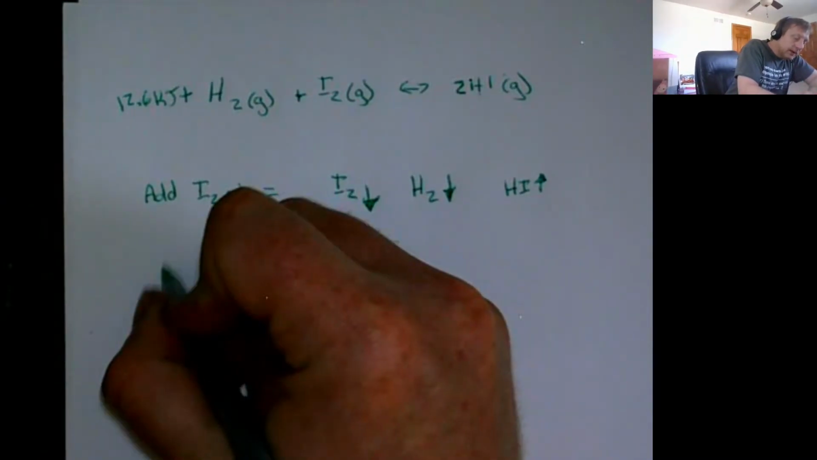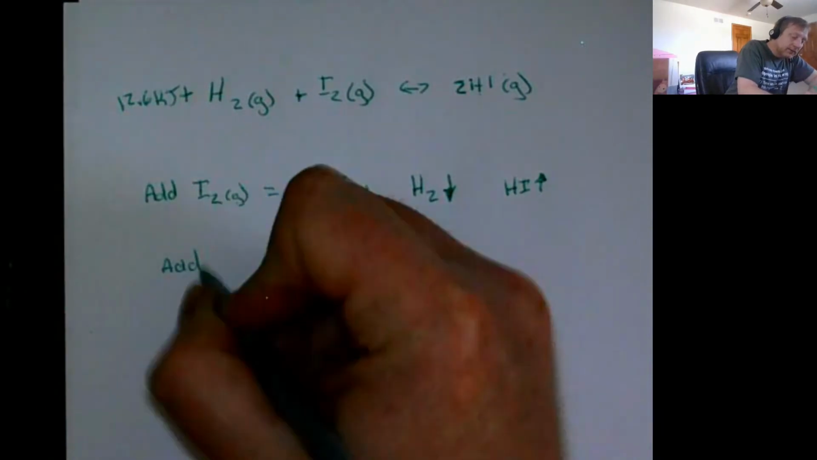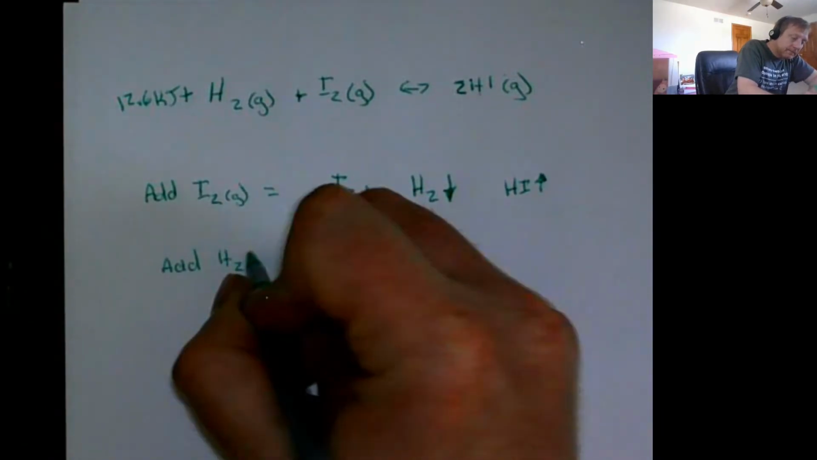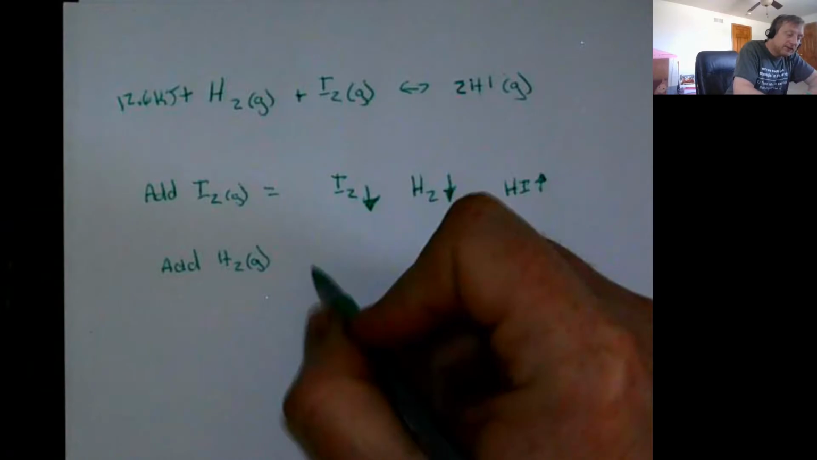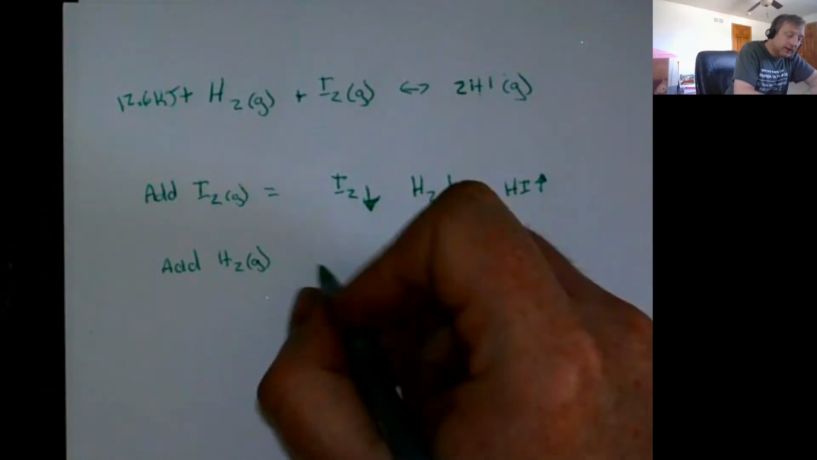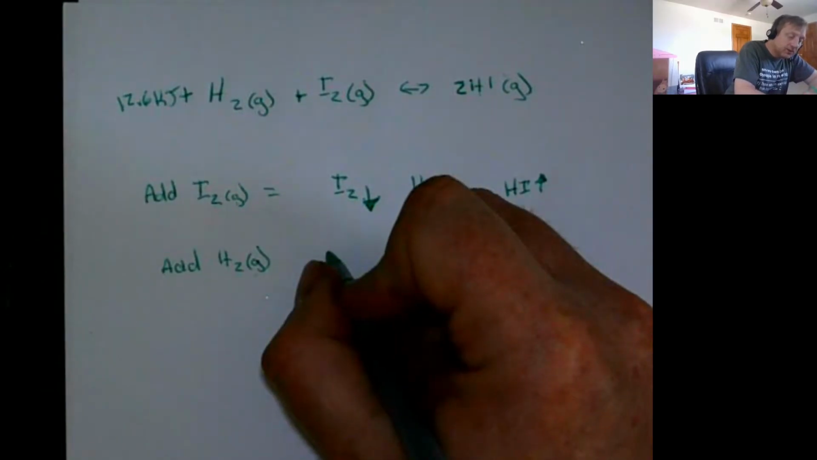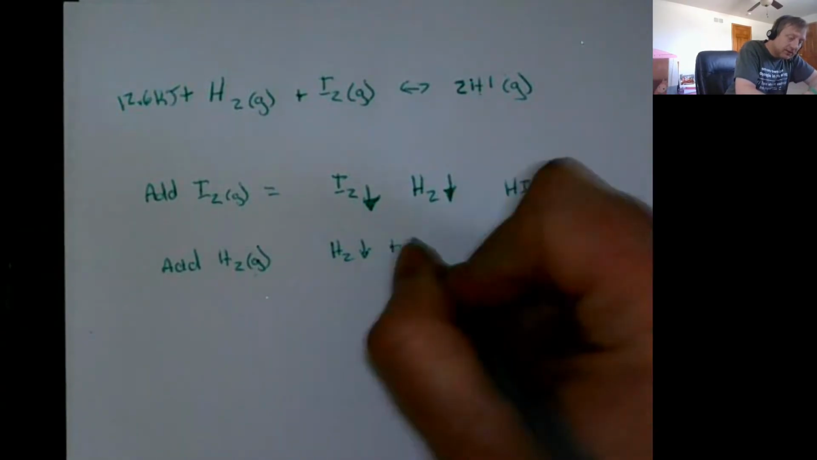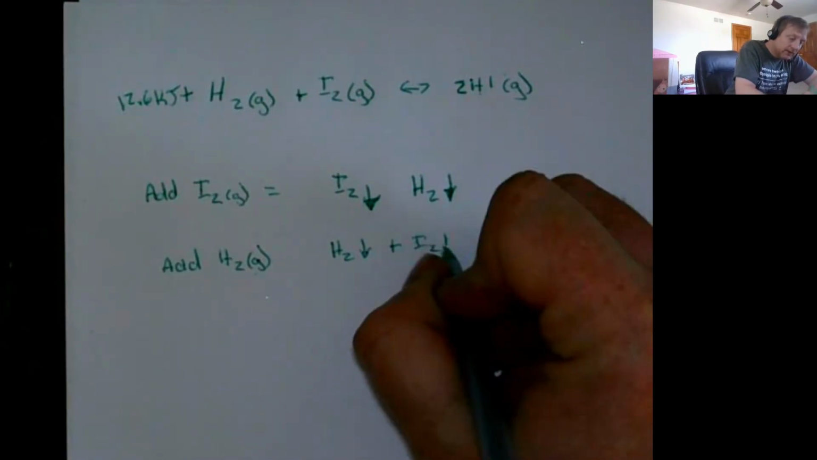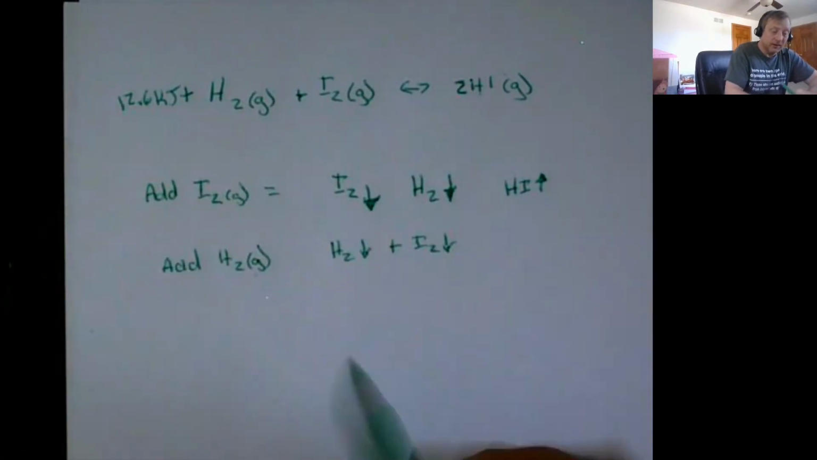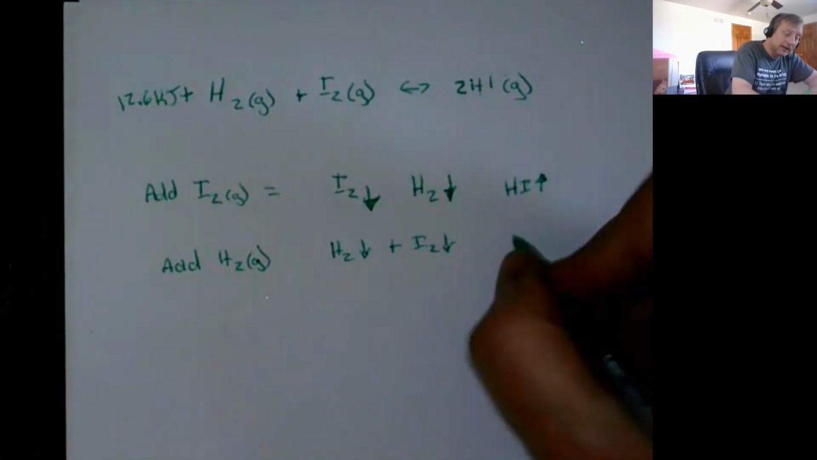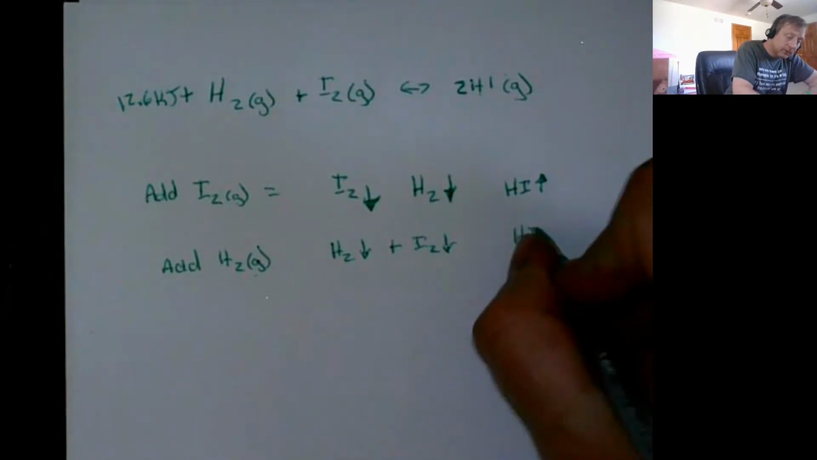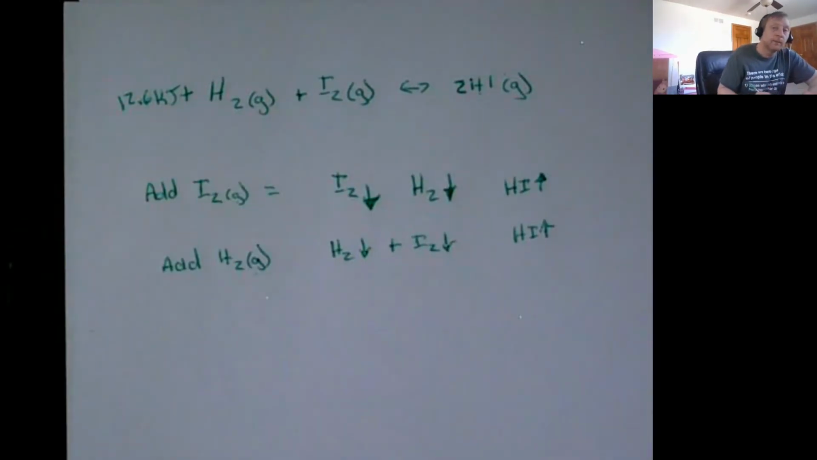If we were to add any of these reagents, it would have the same sort of effect. So if I add some H2, some of that H2 is going to react, so its amount's going to go down. The I2's amount is also going to go down because it's going to react with the hydrogen, and it's going to form more of this hydrogen iodide.